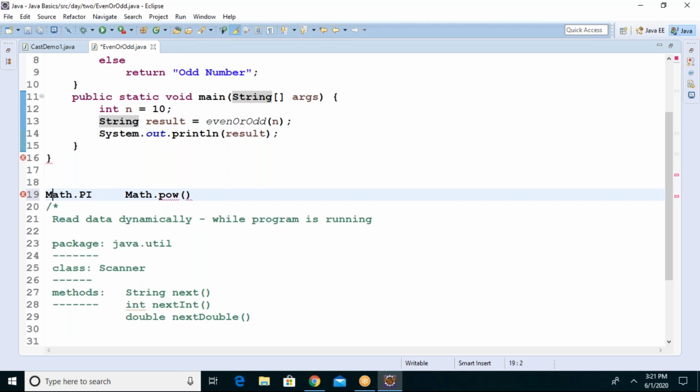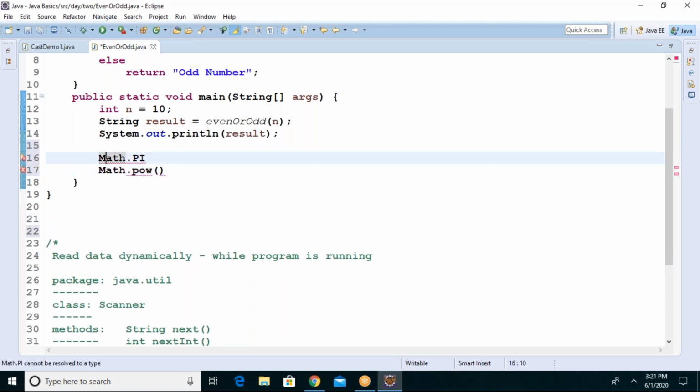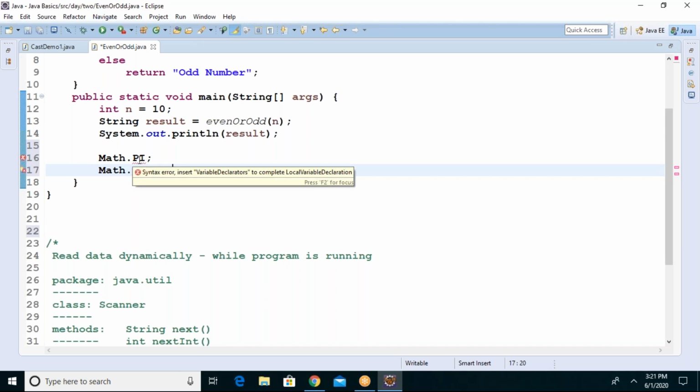So now tell me, this PI variable of the Math class and the pow method of the Math class, are we accessing them through an object or the class? Are we using the class name or the object name? With the class name, right? I'm using the class name.